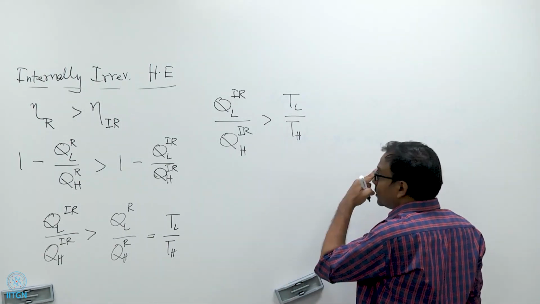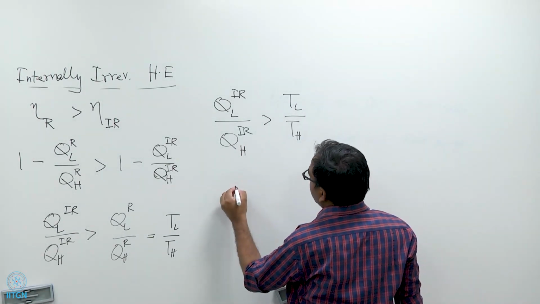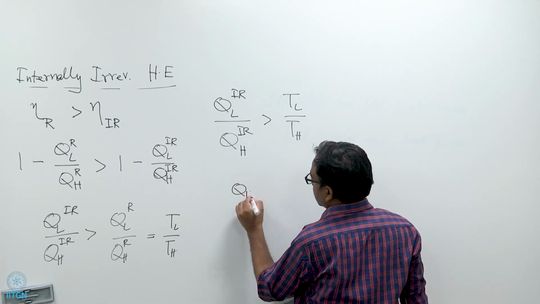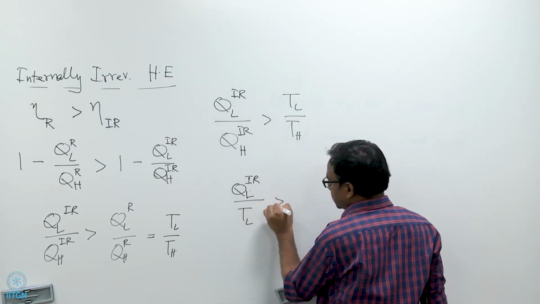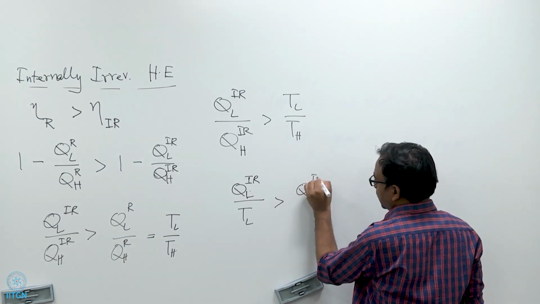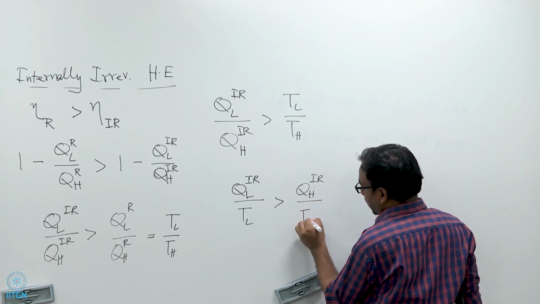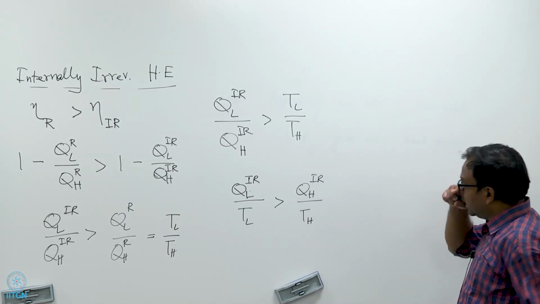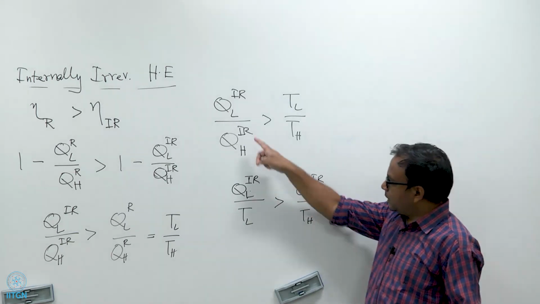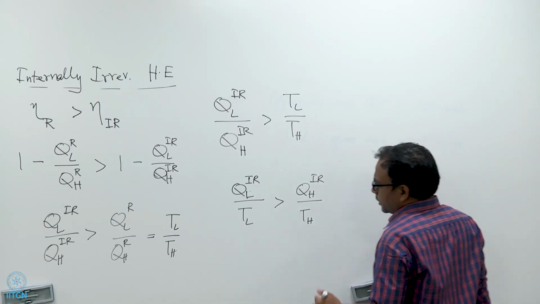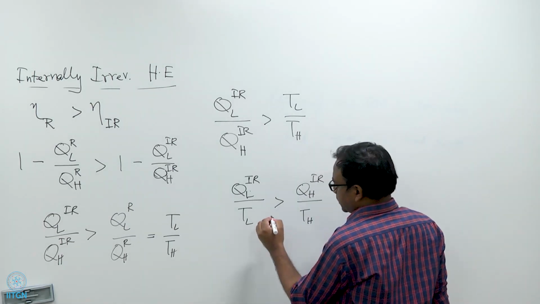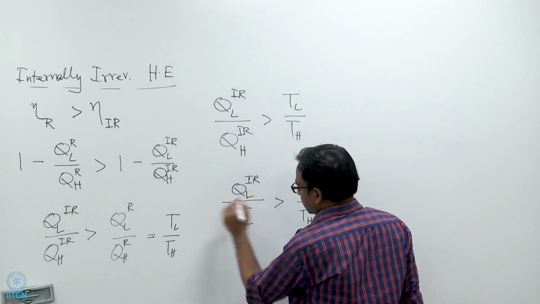Both are equivalent. So from there I can write that QL IR by TL is larger than QH IR by TH. Okay. I can do this because all of these are positive quantities, so I can do this manipulation.